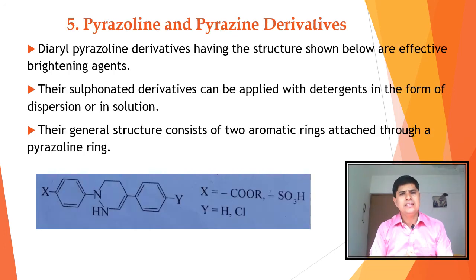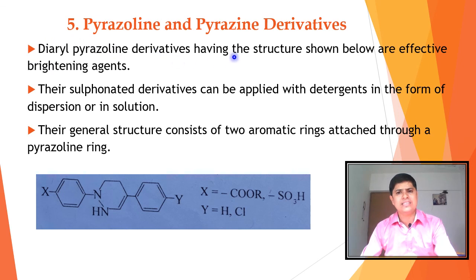Now let us see the fifth and last class of optical brighteners, which is called pyrazoline and pyrazine derivatives. Diaryl pyrazoline derivatives having the structure shown below are effective brightening agents.